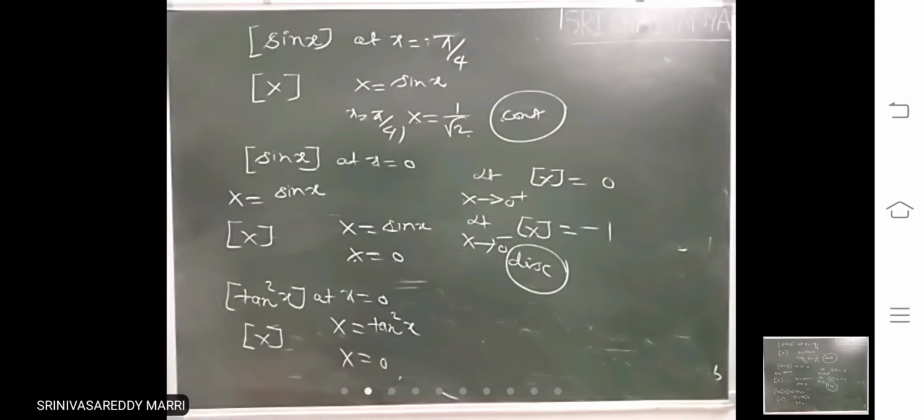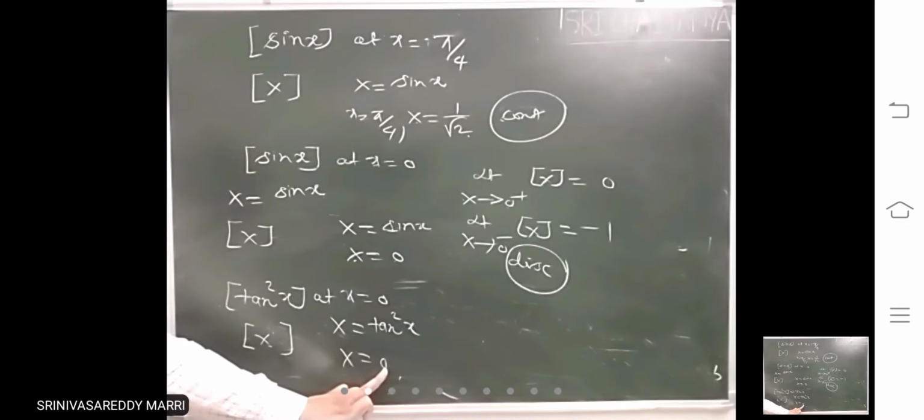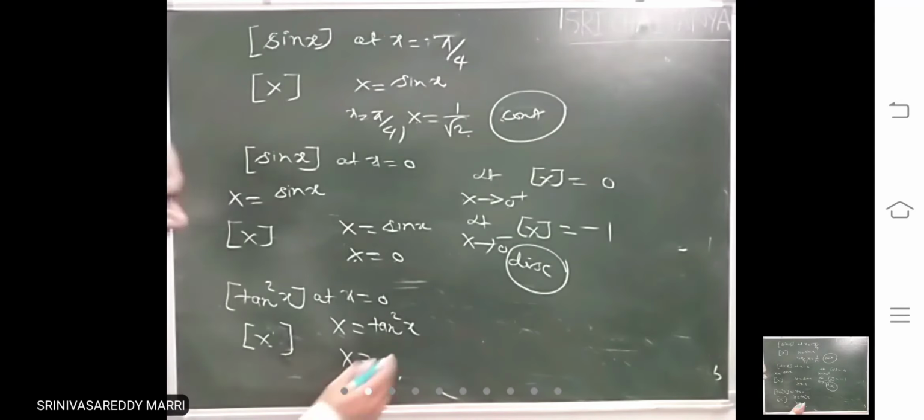Actually, it must be discontinuous. But interestingly, if you calculate,